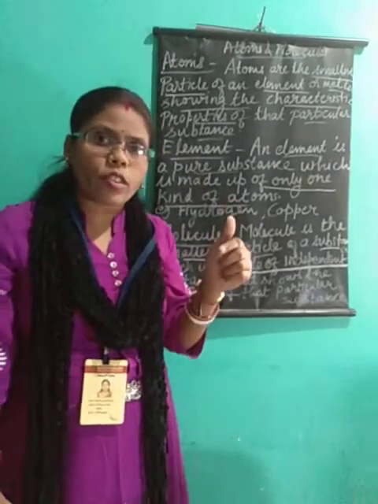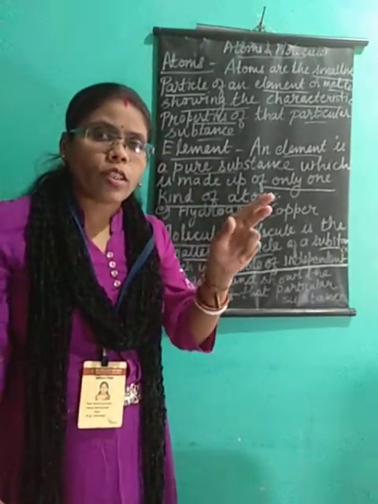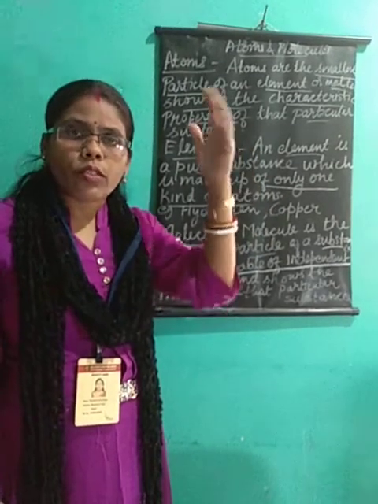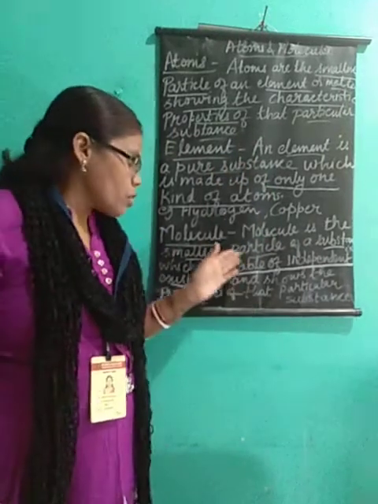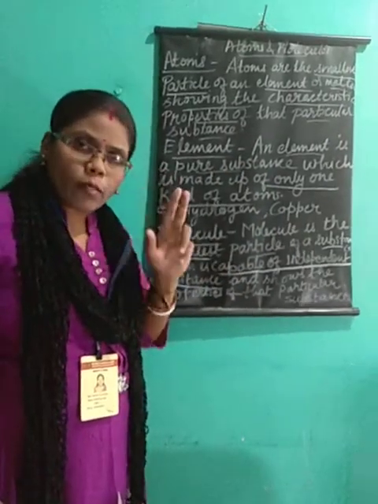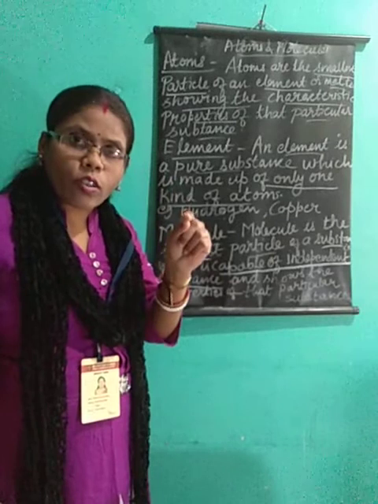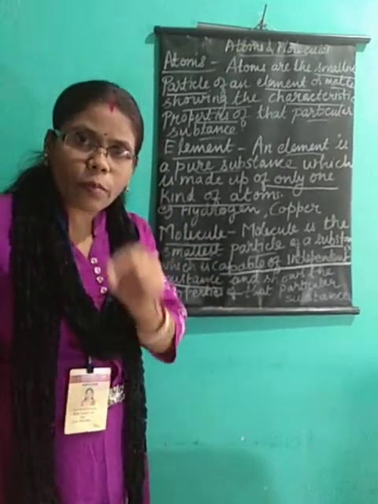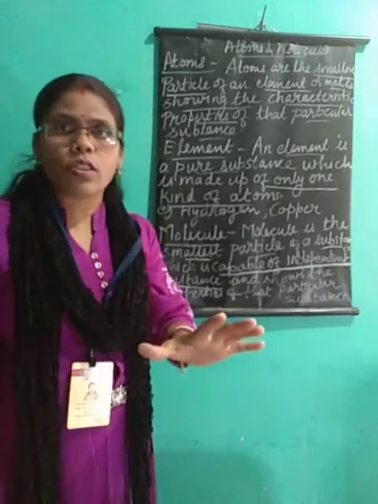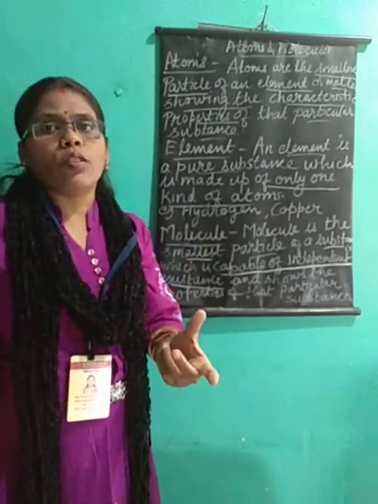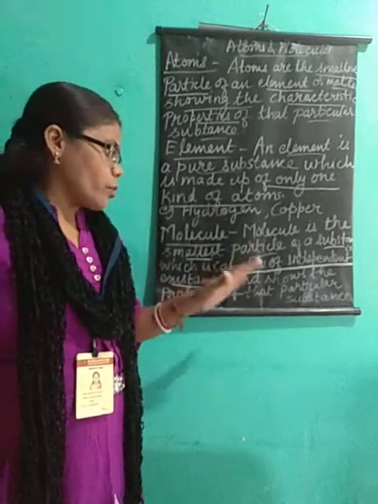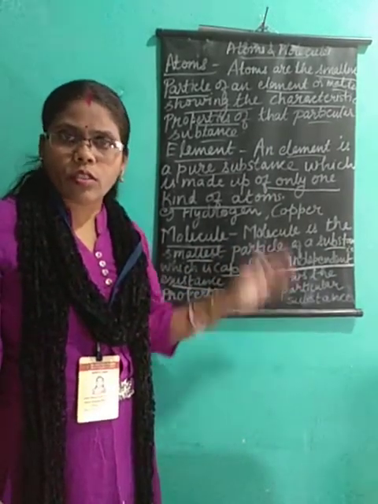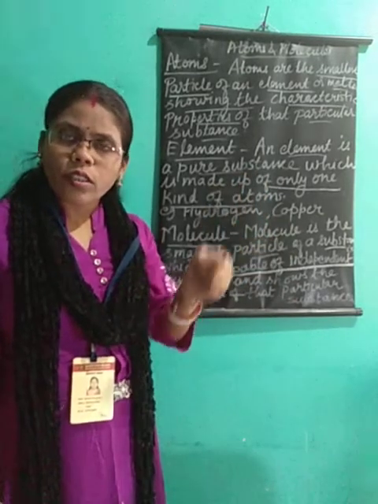It's just like you have studied in biology, that a combination of cells forms tissues, a combination of tissues forms organs, and further the hierarchy goes. Similarly here, a combination of atoms forms molecules. Molecules are the smallest particle of a substance which is capable of independent existence. We can talk about one molecule of any element, and it also shows the properties of that particular substance, just like a single atom.